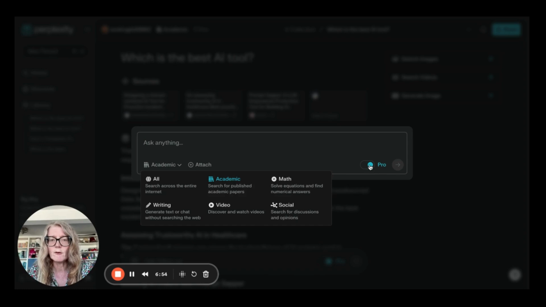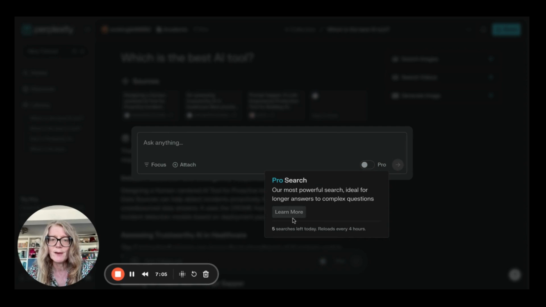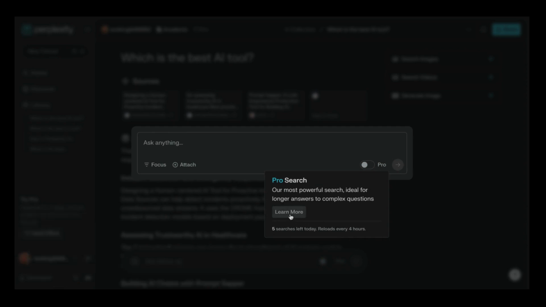And then the other thing that you can do here with Perplexity is you can turn on the Pro option. And that is limited to 5 searches a day. And if we click on it here, it says learn more. So what is Pro Search? A conversational search guide. Instead of quick generic results, it engages you, fine-tuning its answers. Why would you use it? It understands you through follow-up questions. So that's interesting how it tells you to do that there.